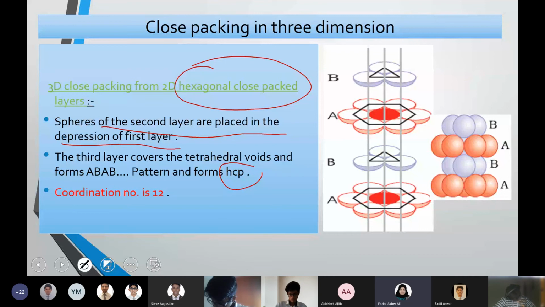But when you layer them repeatedly, not only the second layer but the third, fourth and fifth layers, finally you get a three-dimensional arrangement, that is the HCP arrangement in three dimensions. And here the coordination number will be 12.